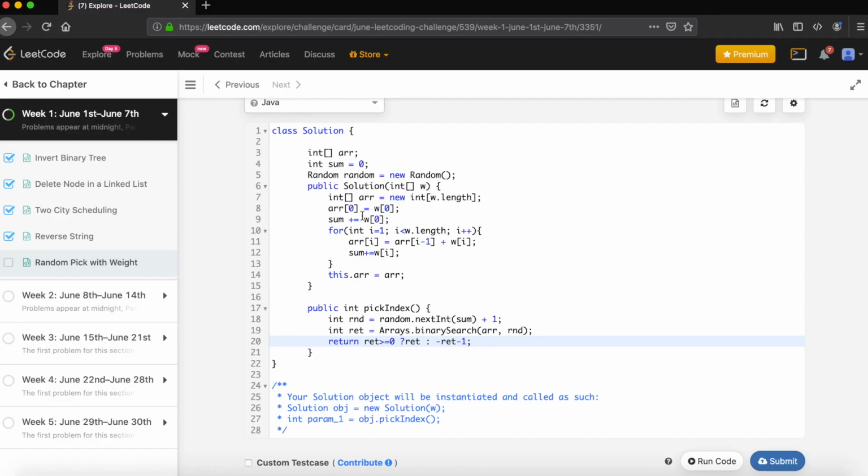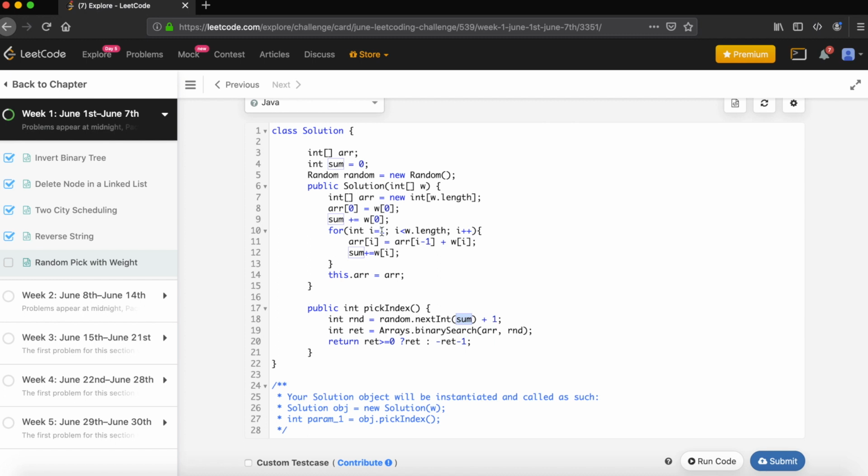Alright, so let's go through the code. We have the constructor, and we are getting a weight array in the constructor argument. First we define our prefix sum array of the same length as that array, initialize the first element with the element at the 0th index, and accumulate the sum to get the range for the next pickIndex method. So we are just generating a prefix sum array.